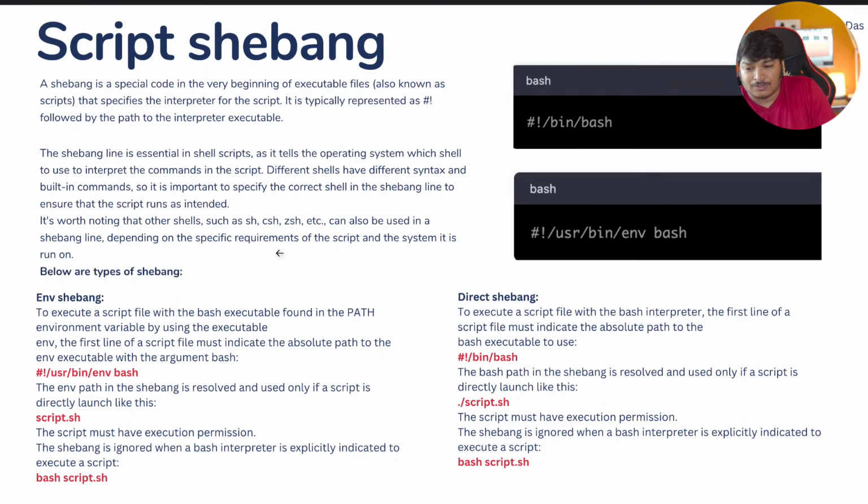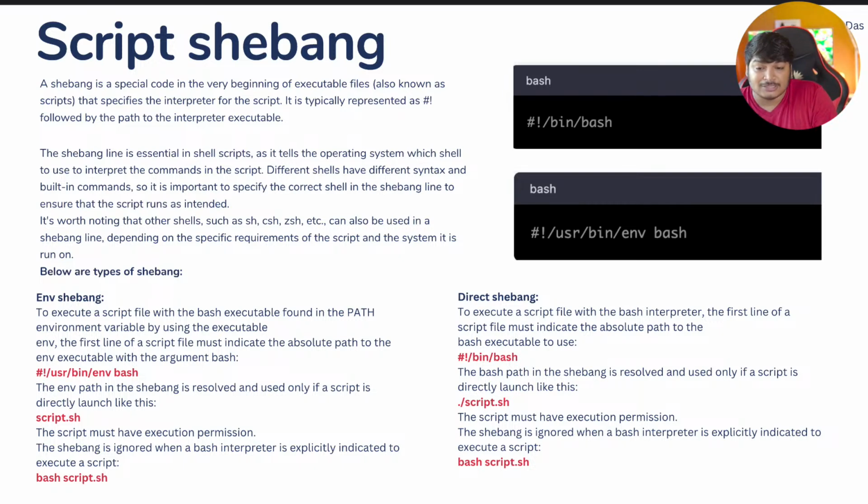Okay. Now, below are the two types of shebang you will see. The first one is the environment shebang. Now, to execute a script file with the bash executable found in the PATH environment variable, you use the env executable. You can see the env part I'm having: slash usr slash bin slash env, then bash. That is the shebang environment setting. Okay. Now the first line in the script file must indicate the absolute path to the env executable with the argument bash, and you can see the example here below also.